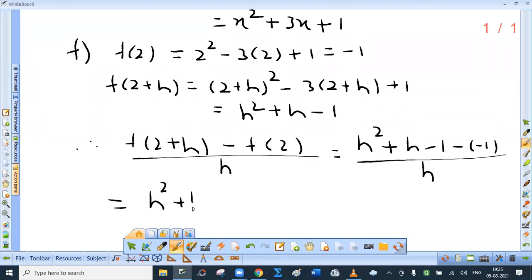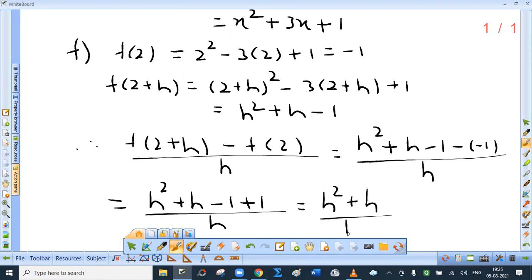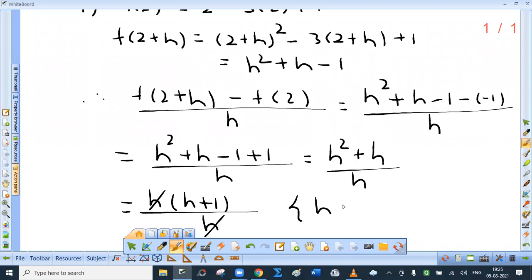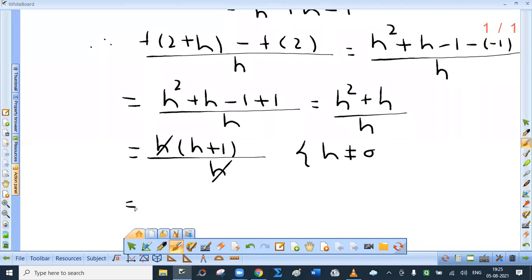So h square plus h minus 1 plus 1 upon h. So what remains is h square plus h upon h. I hope you won't cancel h directly. Cancelling means division. So take h common and then cancel. Now why can we cancel h? Because it is given that h not equal to 0. So what remains is h plus 1. I hope this is clear to you. So denominator should be h. I'm sorry, it is not 3. It is h.